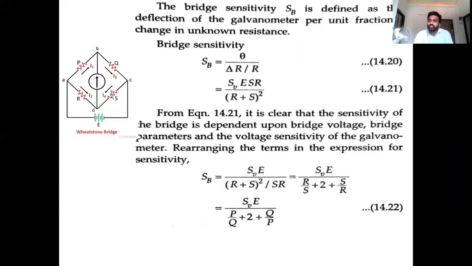That brings us to the concept of bridge sensitivity. How can we analyze bridge sensitivity? It can be analyzed with respect to the galvanometer, when a particular fraction of EMF is disturbed and the galvanometer moves from one instant to another. That is called the concept of bridge sensitivity.